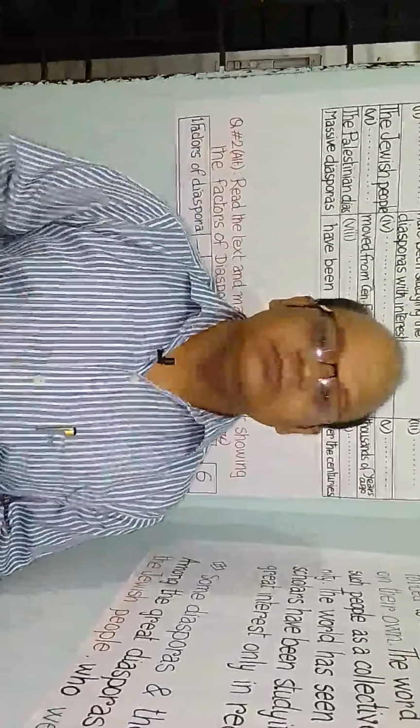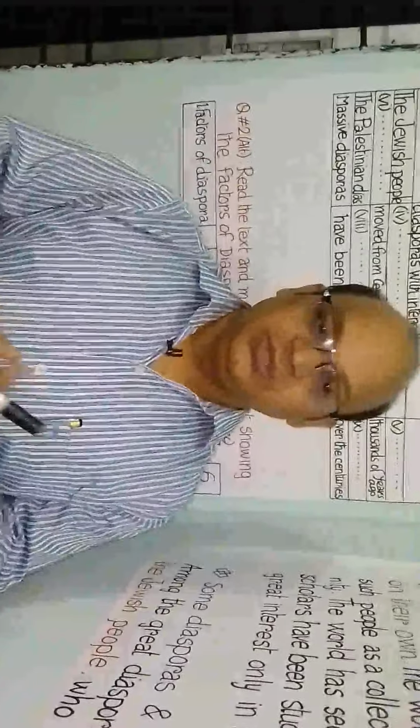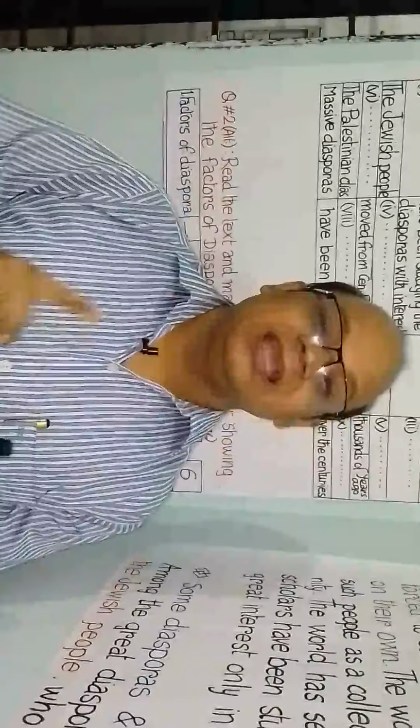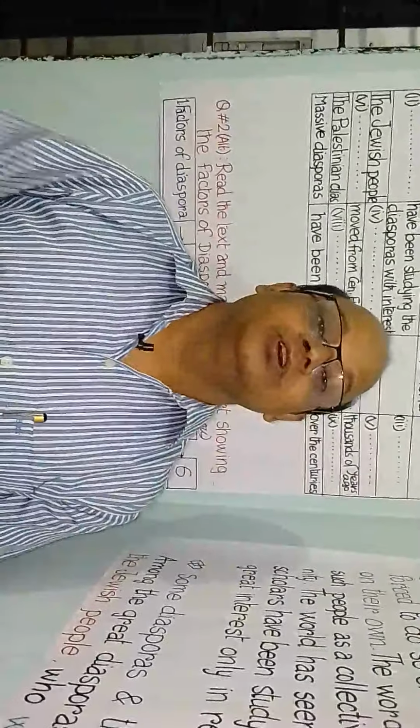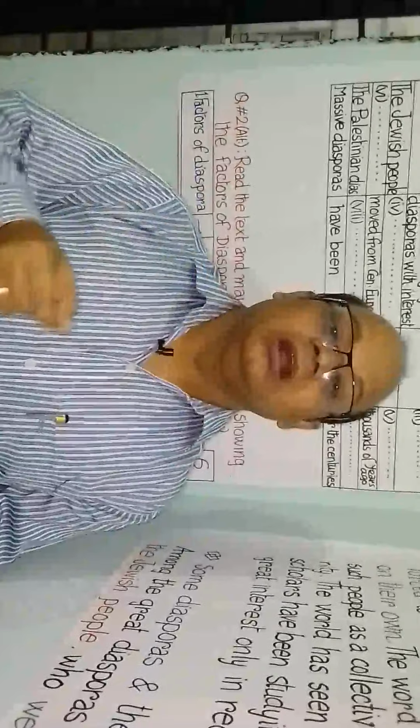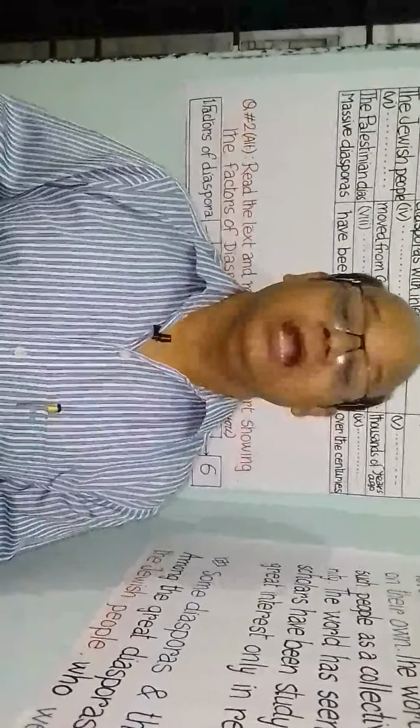Okay, now how can you write a paragraph on diaspora? As you have been able to write a summary, you will be able to write a paragraph on diaspora very easily. How? You know, there are three parts of a paragraph: first the topic sentence, then the body, and then the concluding sentence. The topic sentence is a sentence that tells what we are writing about.